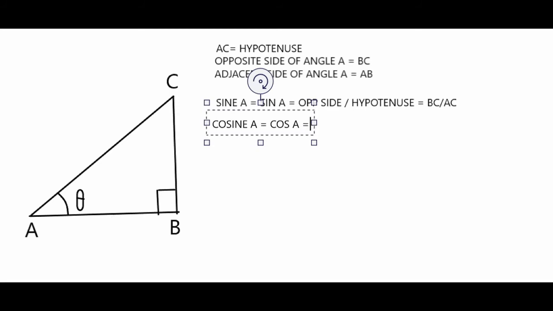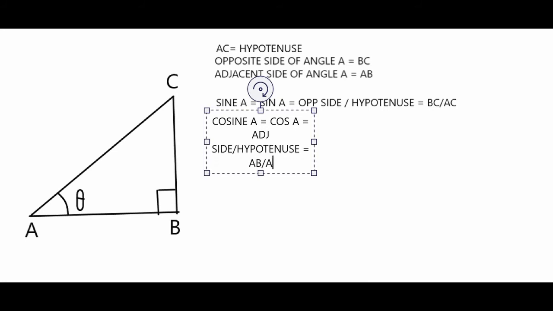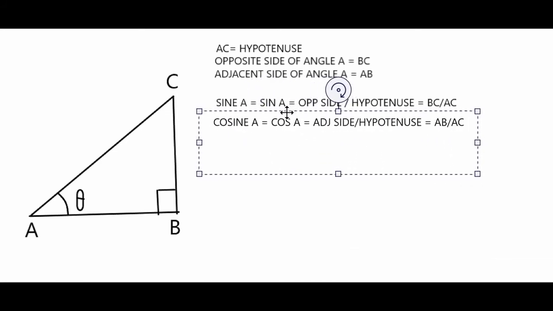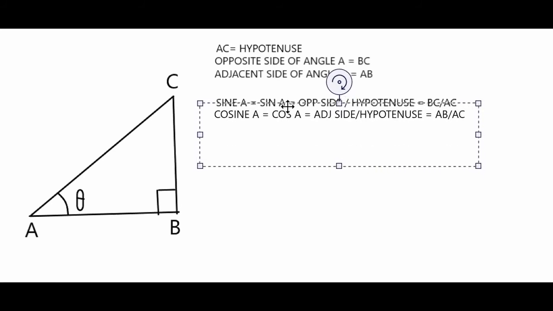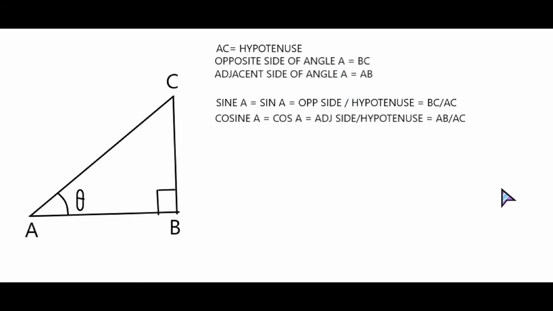Cosine A is equal to adjacent side divided by hypotenuse, which is the adjacent side of the angle A here, AB, divided by hypotenuse AC. So this becomes your second function in the trigonometric functions, cosine of A. Fine, that is done. The next one is tangent of A.